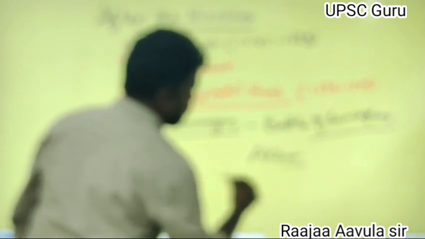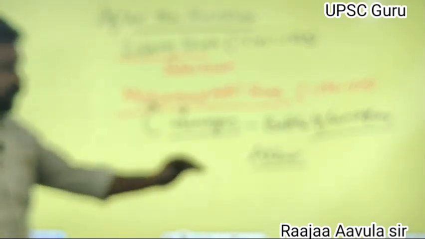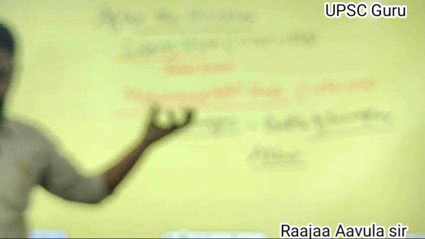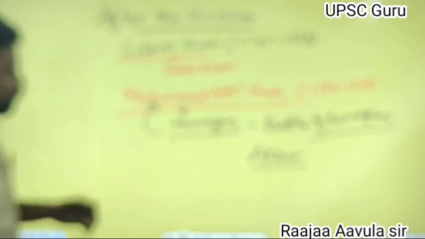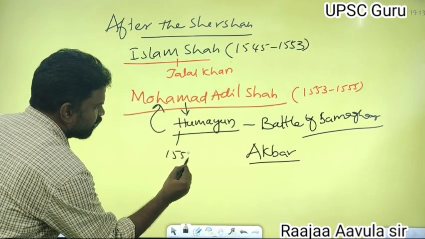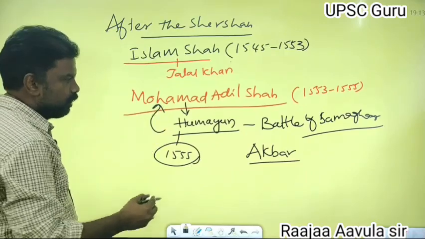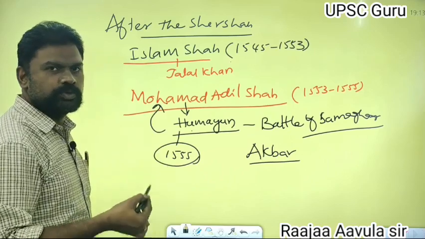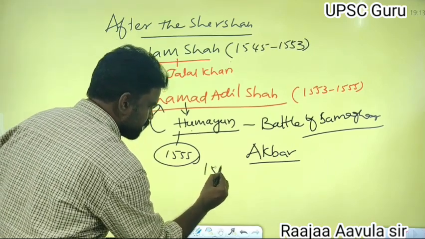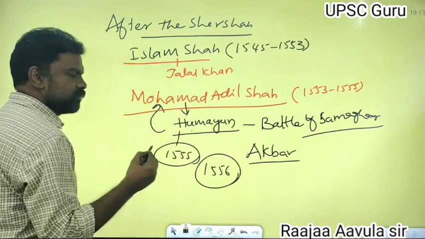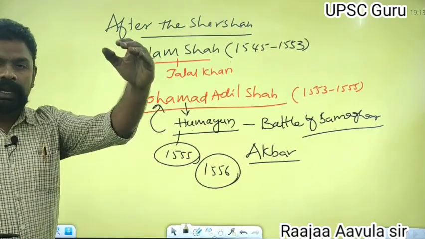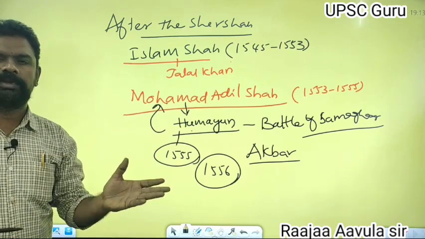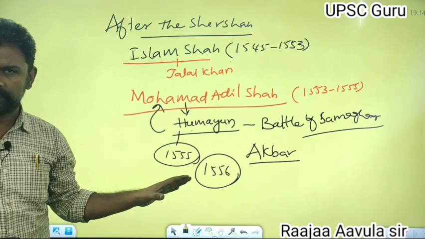Akbar helped Humayun. By that time Akbar had some army at Punjab. In the year 1555, Humayun defeated Muhammad Adil Shah and ascended the throne. Humayun continued just a few months. In 1556, while stepping down from the library steps of Delhi, he fell down. Humayun died in 1556.